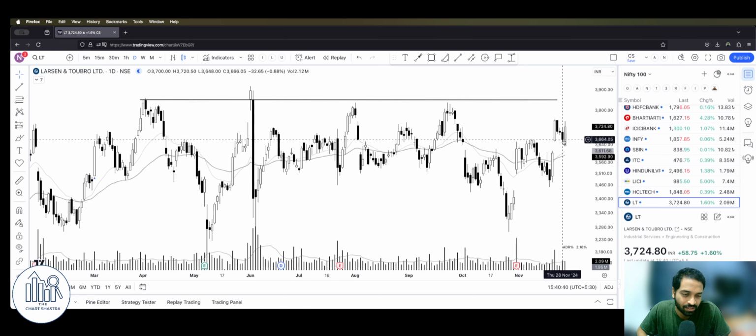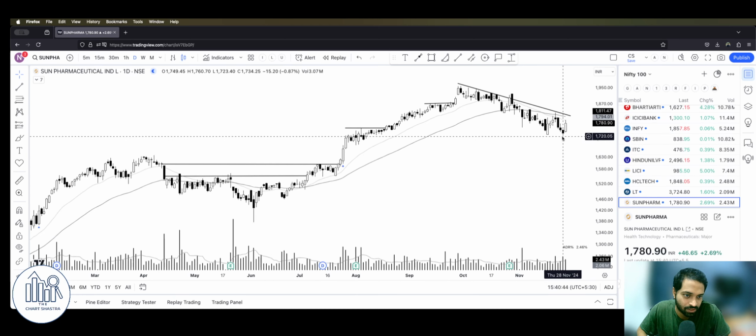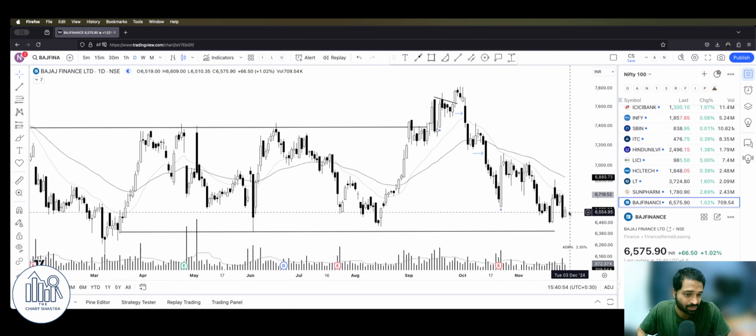LNT again is just hovering within these levels. Sun Pharma, look at it. Yesterday we said that this level should not be broken down. If it happens, it is getting weaker, but today is good price action. Bajaj Finance, look at this, guys. Despite the market being this strong, the stock is not moving much higher. This is a sign of weakness.